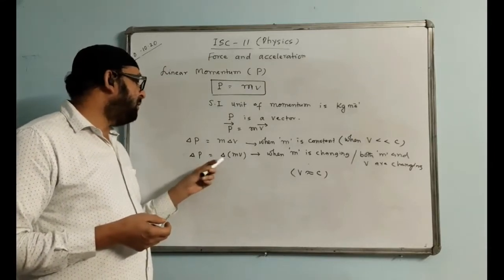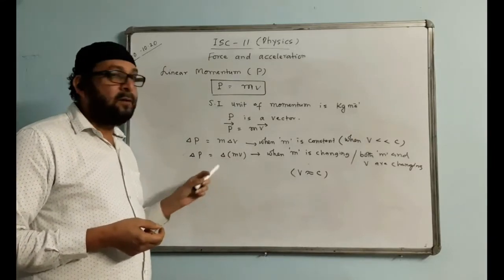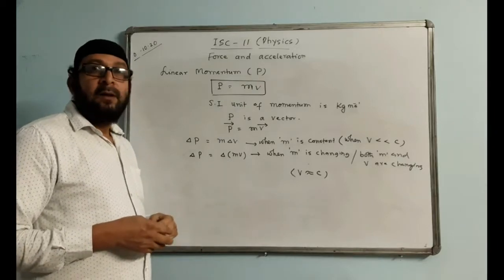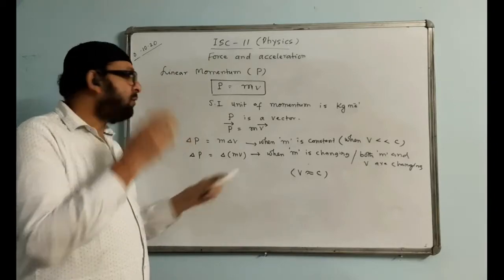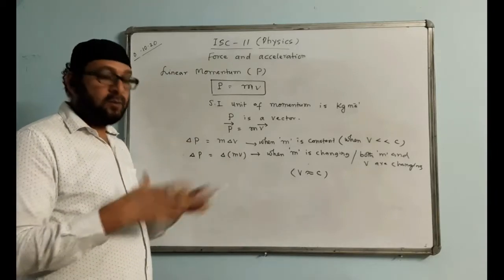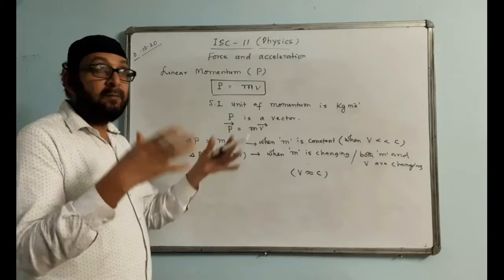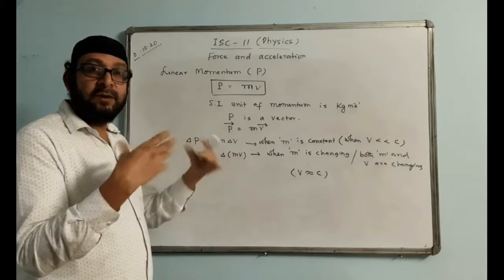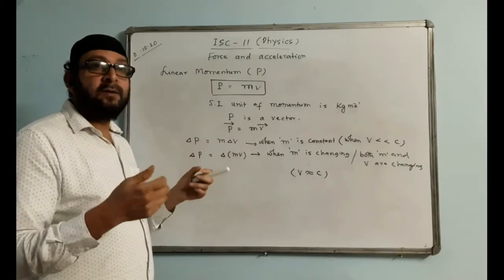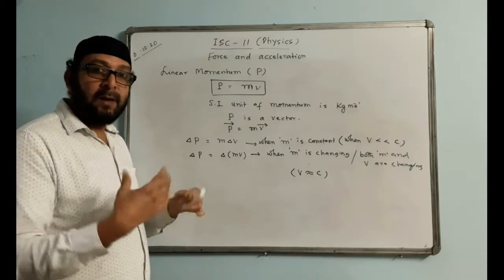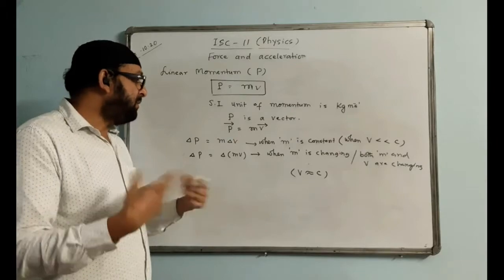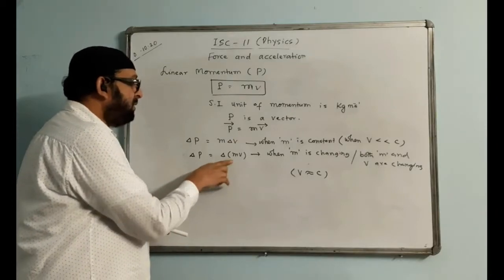At that time the equation becomes different, and we will be writing it like this. For example, when a rocket is fired, velocity will change and mass will also change, because fuel will get burnt and the mass of the rocket overall will keep changing. Even when a car is driven, diesel or petrol gets burnt, so those masses come out, and the mass of the car or vehicle will be changing. So at that time we will be using this equation.